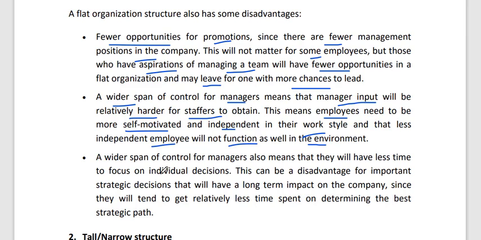Okay, a wider span of control for managers also means that they will have less time to focus on individual decisions. This can be a disadvantage for important strategic decisions that will have a long-term impact on the company. Why? Because less time is spent on determining the best strategic path. If they have decided on one path, they will follow it. They will not consider two or three paths and make a large range of paths available for the company. So in the long term there will be an impact on the company.